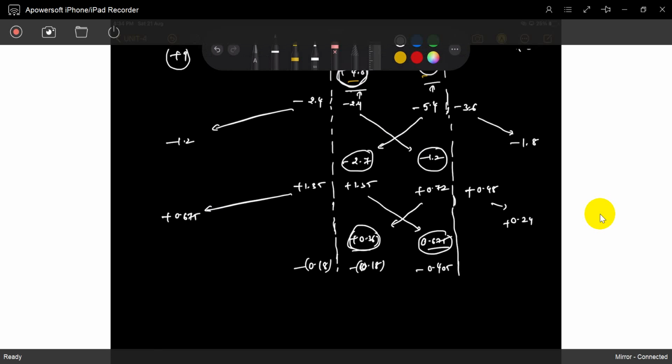0.675 minus the answer, it's 0.27. So we will stop here because it comes to 0.1. 0.1, it's okay, no need to do more iterations. At the end you have to take care of the end moments, no need to do the in-between. Okay, so what is that? 0.09, this value.